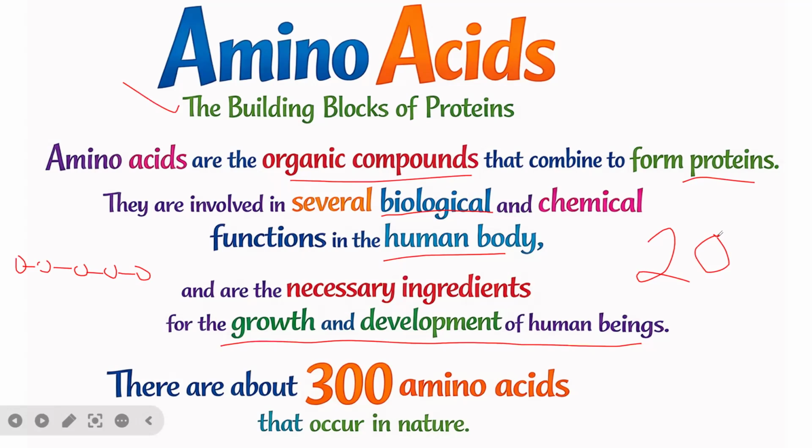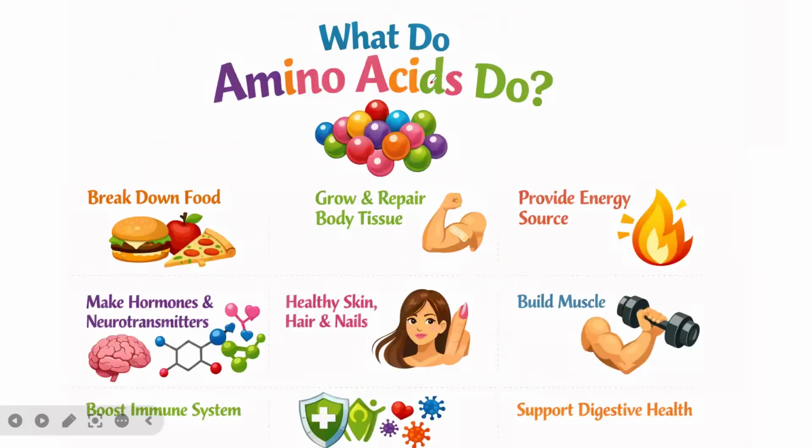They join together to form proteins, and they have various biological and chemical functions in the body. We have about 300 different amino acids, but only 20 are involved in forming proteins.